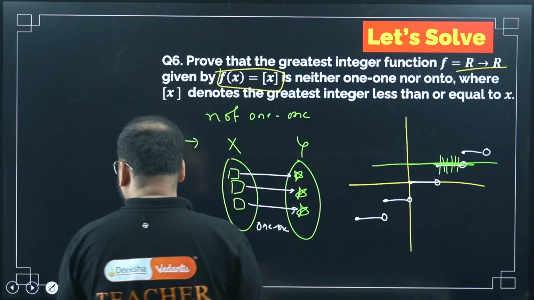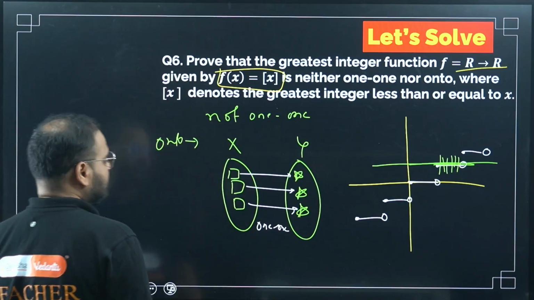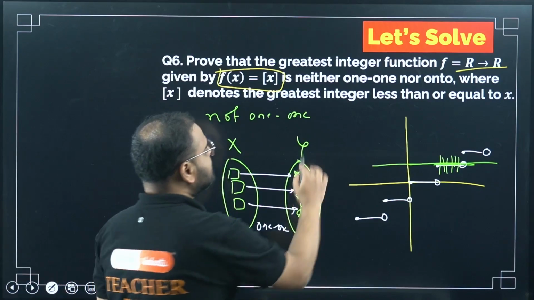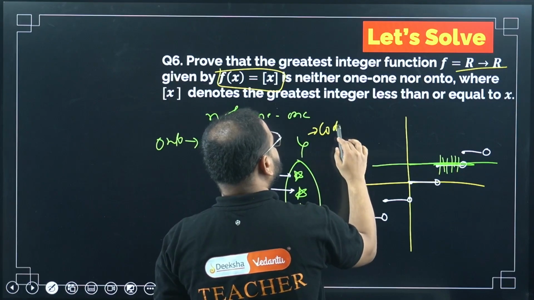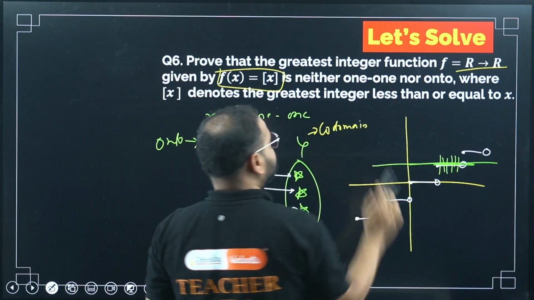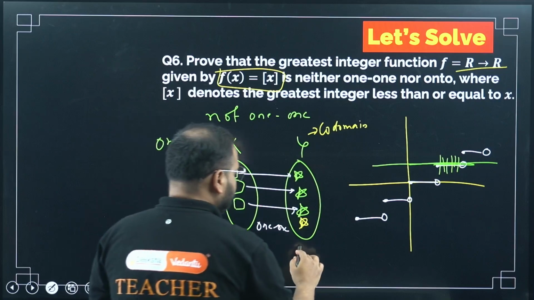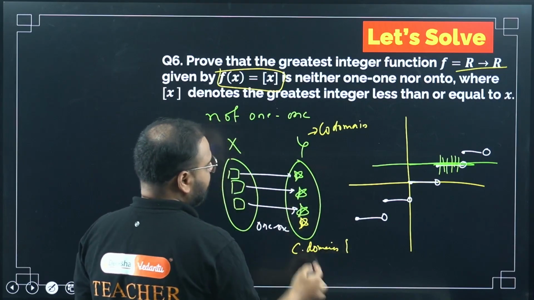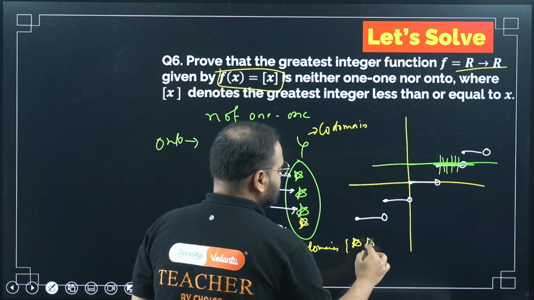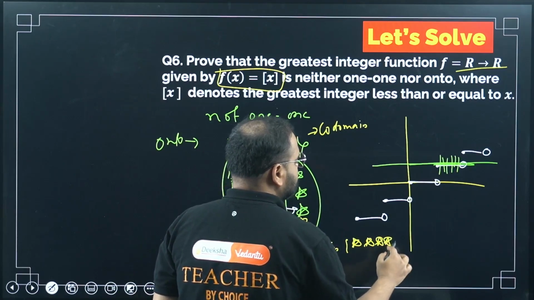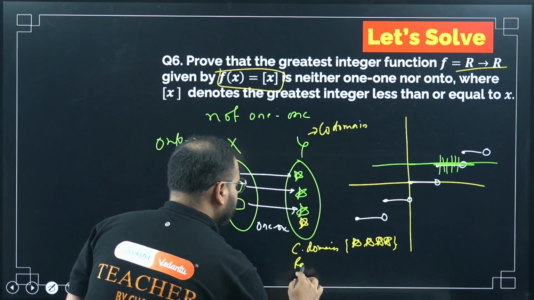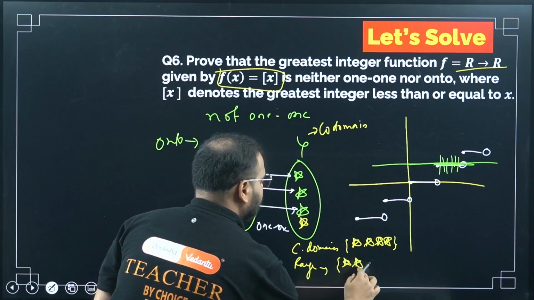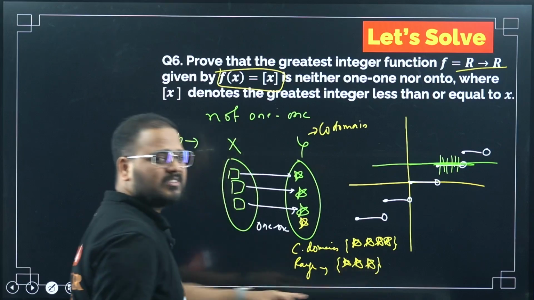What about onto? Onto means that I cannot have a situation where I have an extra star left here. This is my codomain. If I write my codomain, it will be given by 4 stars. And if I write my range, range will be 3 stars.